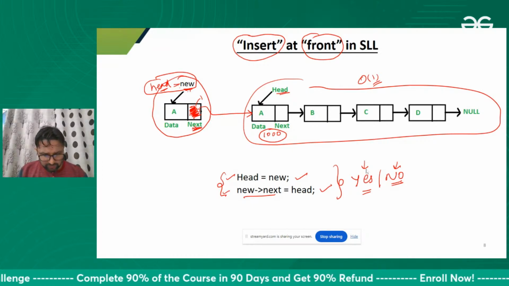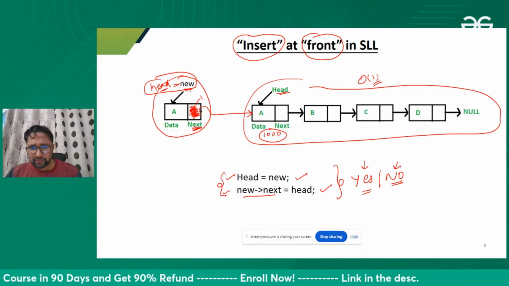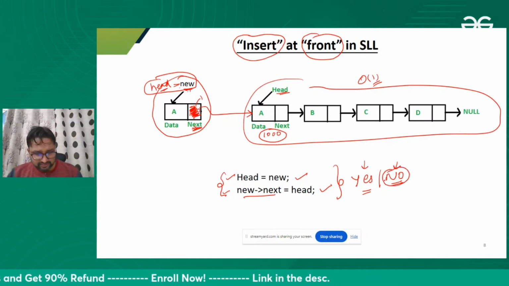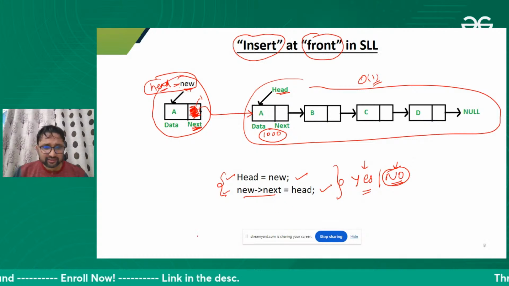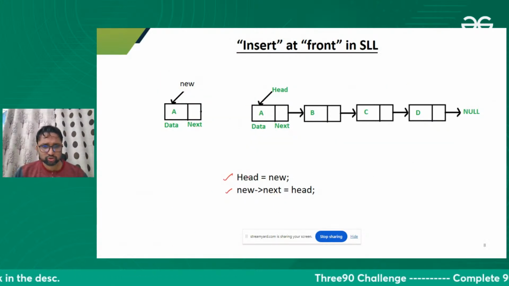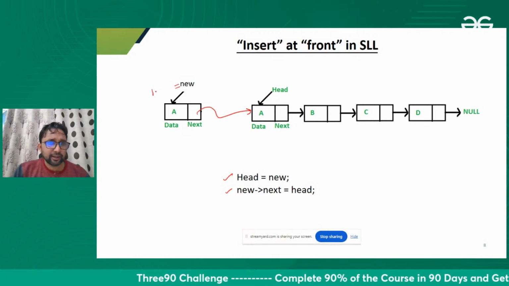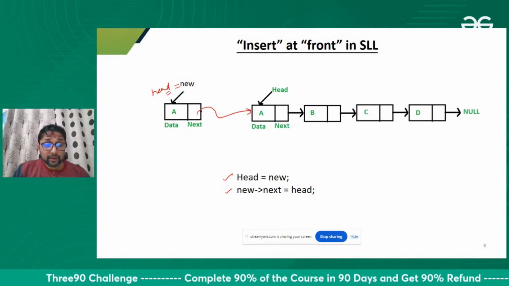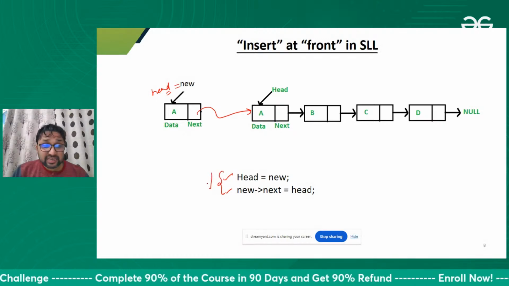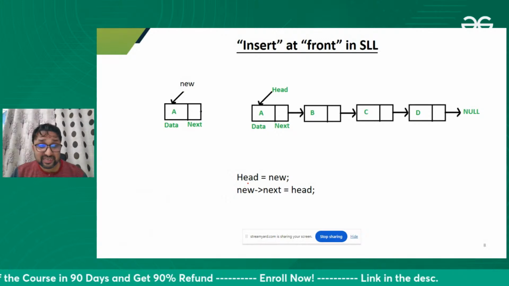So some people are saying no, and they gave me one reason why. They're saying that, sir, although you are performing these two operations, we need to link this to this, and we need to change our head. But you cannot do this in this sequence. Why can I not do this in this sequence?